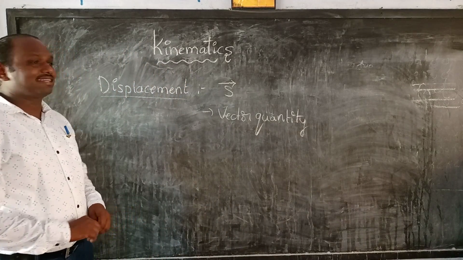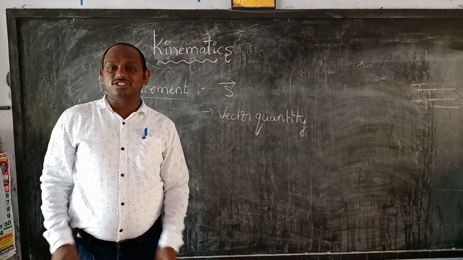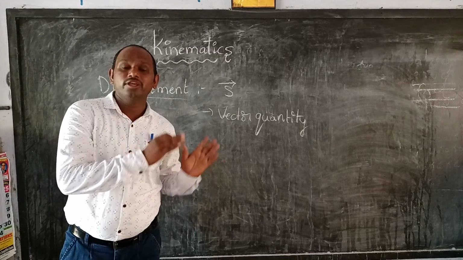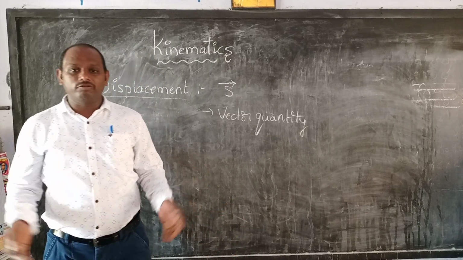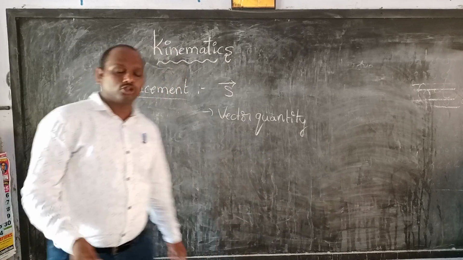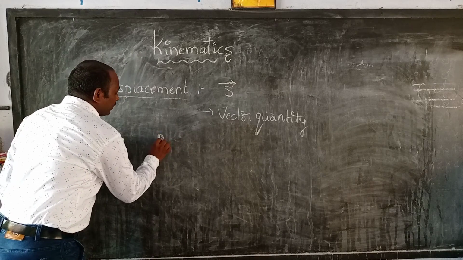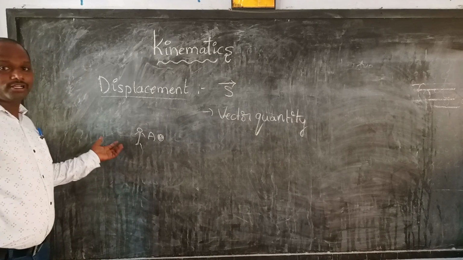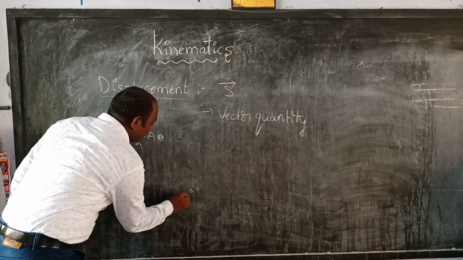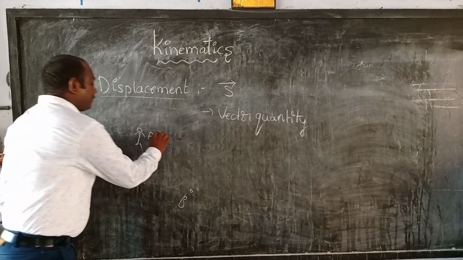So displacement is nothing but the shortest distance, or the shortest path, between the initial point and the final point. Here, I will explain with the same example. Here at point A one person has started, and this is point B, with the same path.